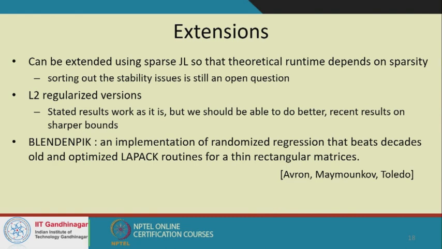There have also been results about regularized versions of this problem, and specifically about the L2 regularized versions. There's a result that says that if we are using regularization, we should actually be able to project onto a much smaller number of dimensions. There's also a very nice implementation called Blendenpik, which shows that at least for a class of matrices, thin rectangular matrices, this randomized regression can beat the decades-old optimized LAPACK routines in terms of performance.